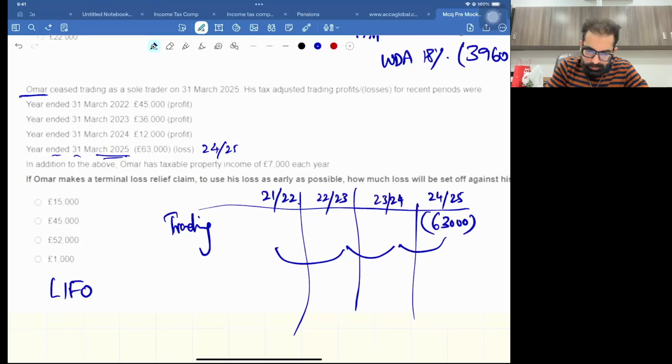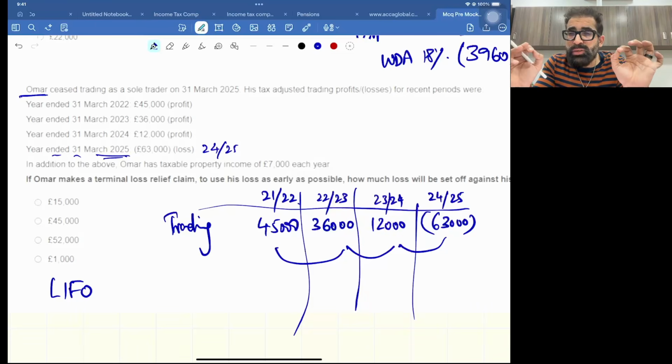Okay, so this is 12,000 trading profit. In 2022-23 you have 36,000 trading profit. Be active, you have your paper now. And then 45,000. Now how will it work? Terminal loss can only cancel the last 3 fiscal years' trading profits.